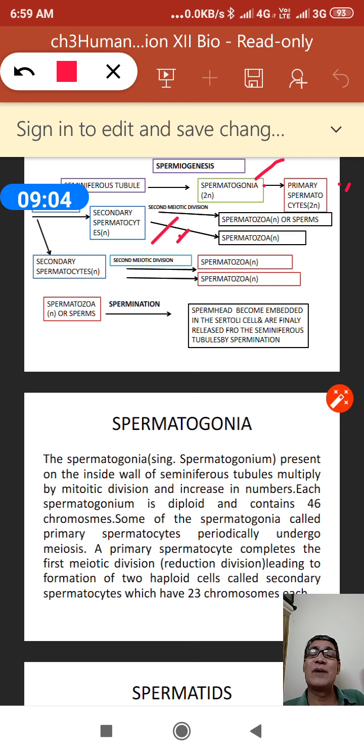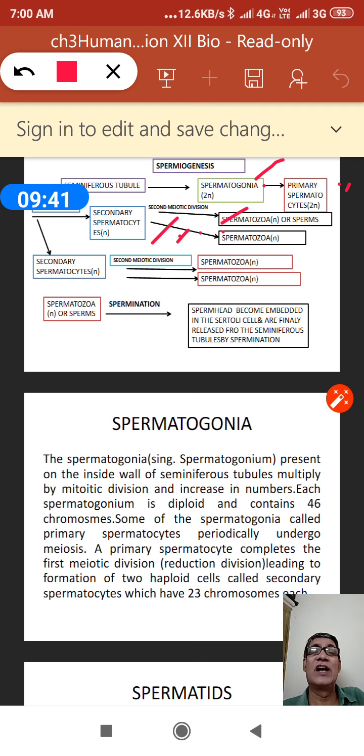That will change into spermatozoa. The second meiotic division is equational division. So ultimately, what are we getting?